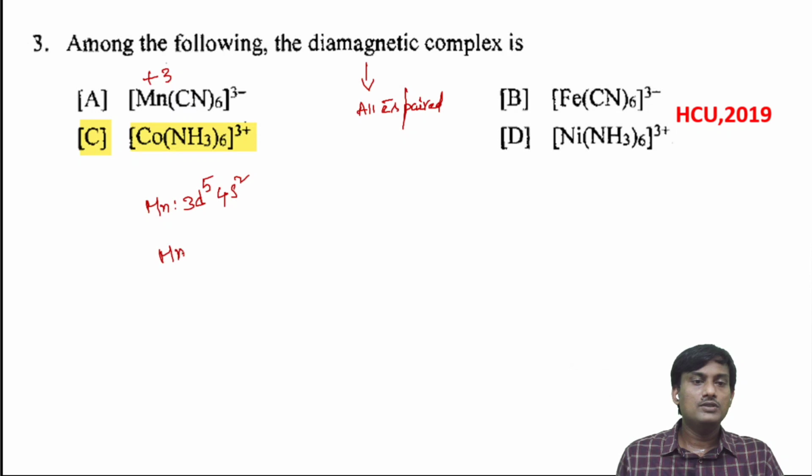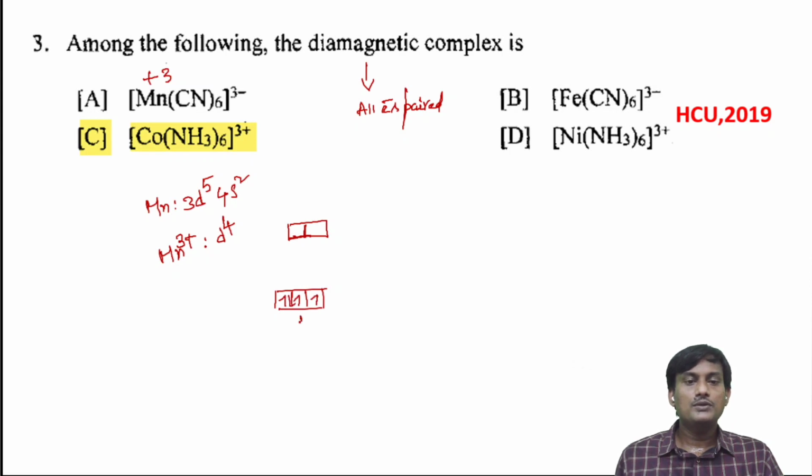So if you take Mn3+, the number of electrons in d will be 4, d4. When you take octahedral complexes, the splitting will be t2g and eg. In the strong field ligand case, there is pairing of electrons: 1, 2, 3, and 4. Here you have two unpaired electrons, so this one is paramagnetic.